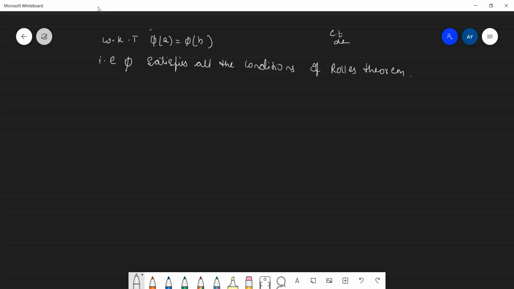Now, what is Rolle's theorem? If it satisfies all the three conditions, then there exists a c belongs to (a, b) such that phi'(c) is equal to 0. What is phi'(c)? What did we take phi of x? Phi of x is equal to f of x plus k into g of x.